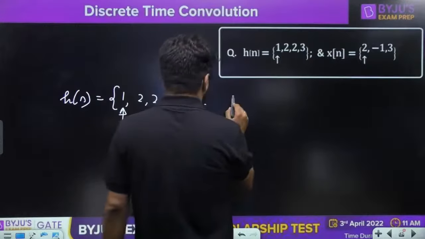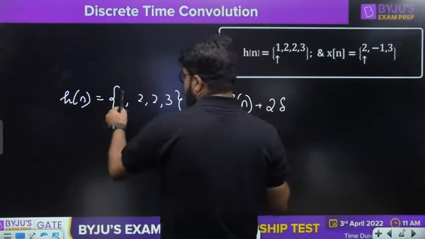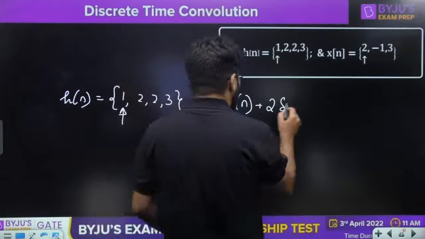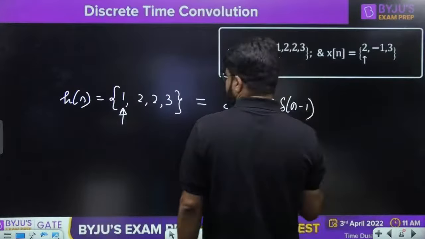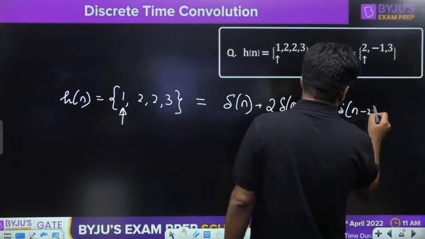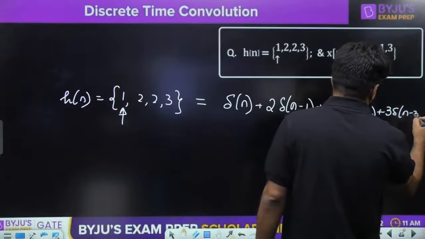That is delta n with the coefficients as xk. First value is 1, next value is 2, shifted as delta n minus 1. Next value is again 2, shifted as delta n minus 2. And next is 3, represented as delta n minus 3.